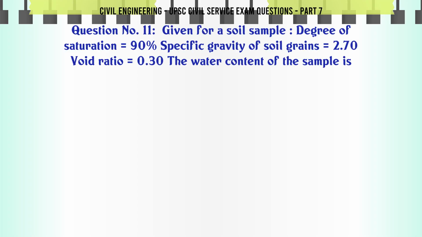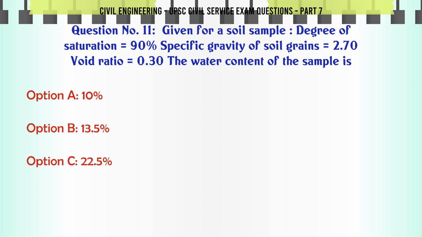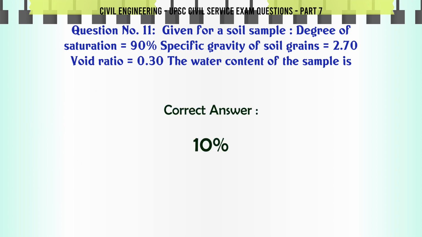Given for a soil sample: degree of saturation 90, specific gravity of soil grains 2.70, void ratio 0.30, the water content of the sample is: A. 10. B. 13.5. C. 22.5. D. 35. The correct answer is 10.